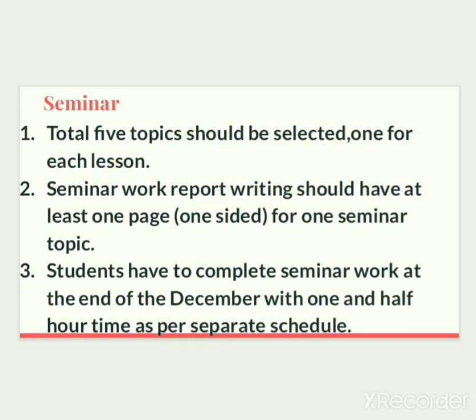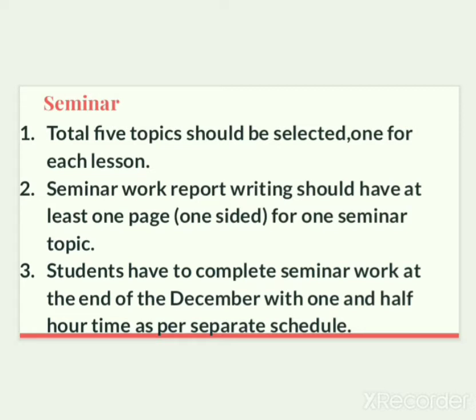Once you select the topic, then you have to study the topic and write seminar reports. Seminar report writing should have at least one one-sided page for one seminar report. As 5 seminar topics are there, you have to write 5 one-sided pages for all the 5 seminar topics.